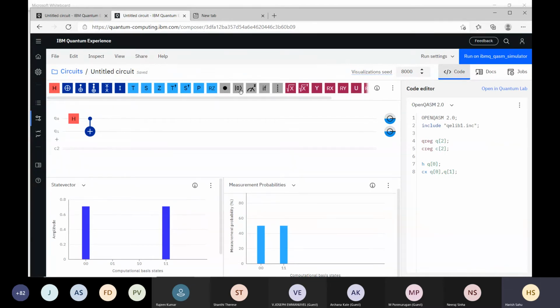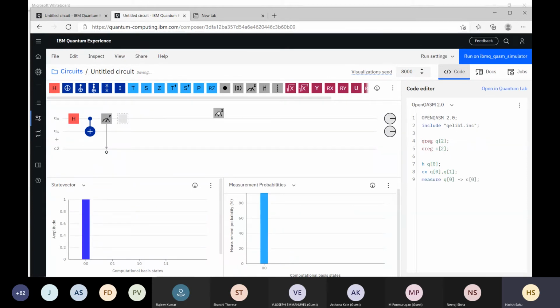Somebody pointed out that here we get this circuit, or rather the program of that circuit. Let's suppose I put this measurement gate here, and this measurement gate here also. This is the circuit, and it is the equivalent quantum assembly program of this circuit.